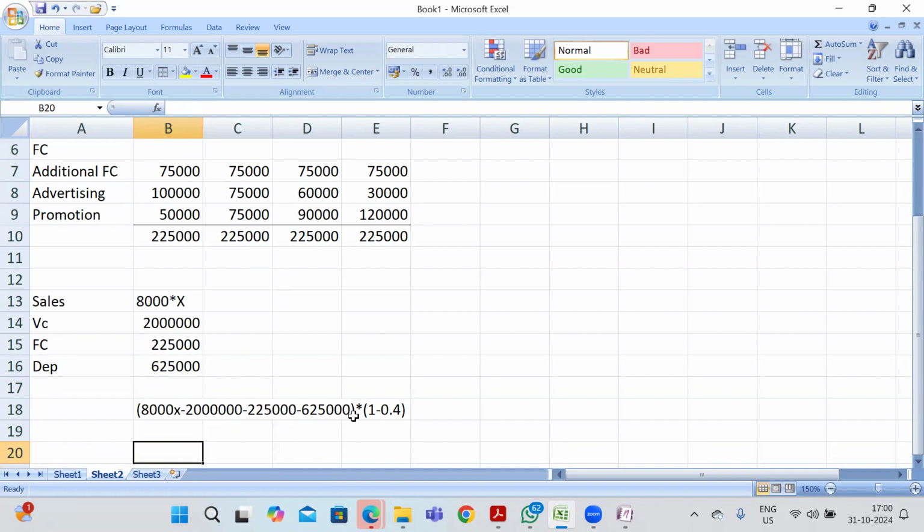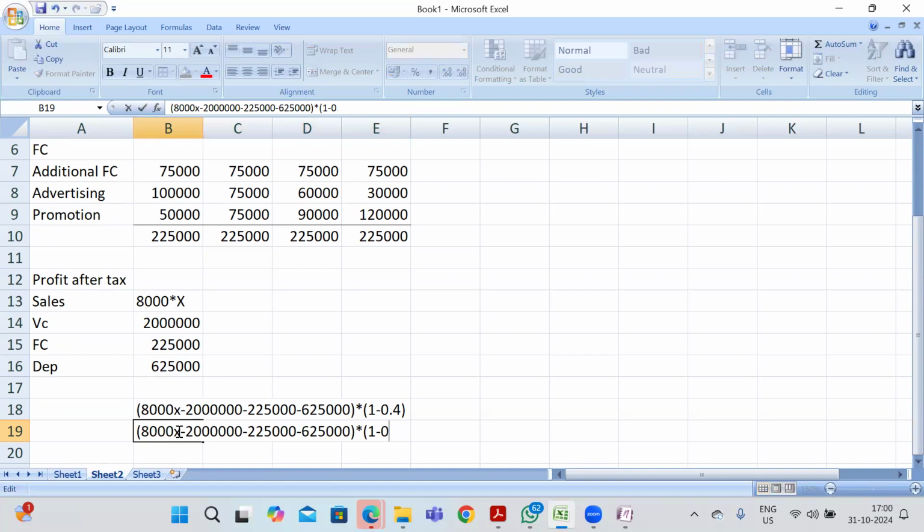So this will be my profit. In this profit, I'm calculating my profit after tax. So profit is sales minus variable cost minus fixed cost minus depreciation, into 1 minus my tax rate, 1 minus 0.4, that is 0.6.